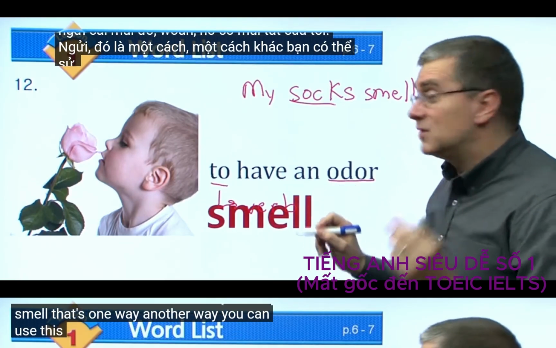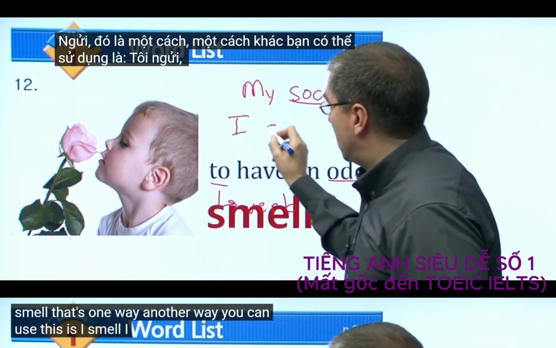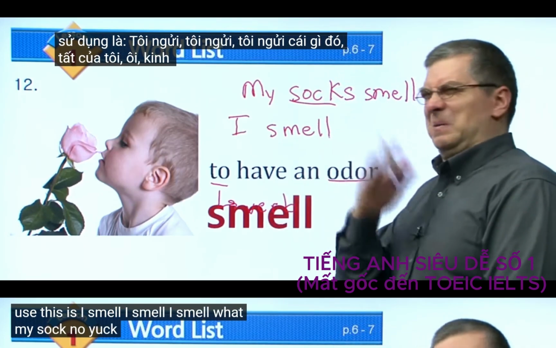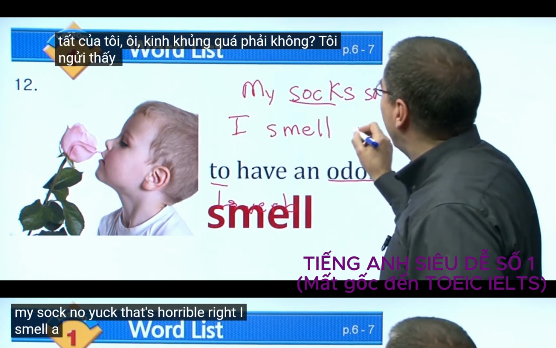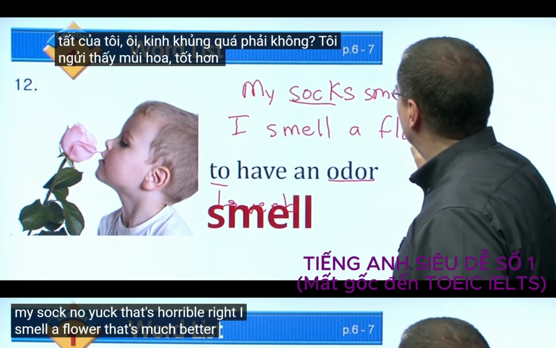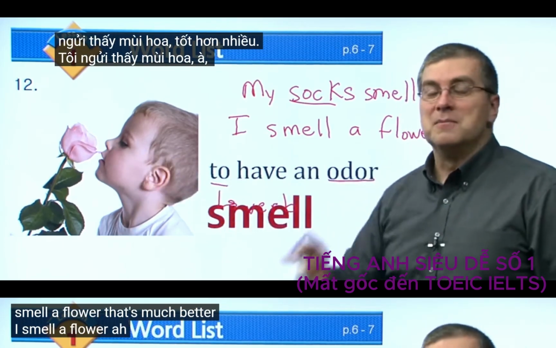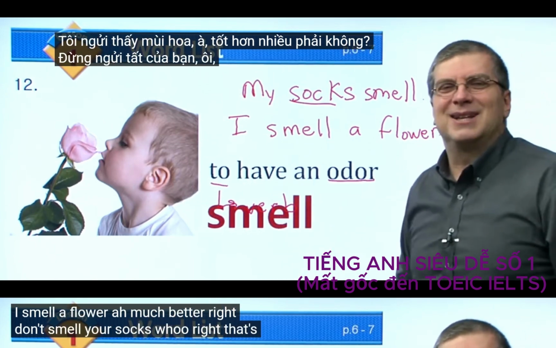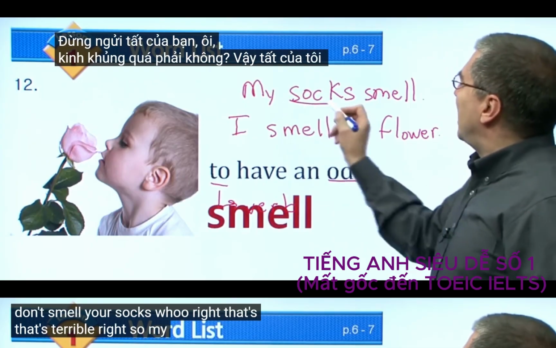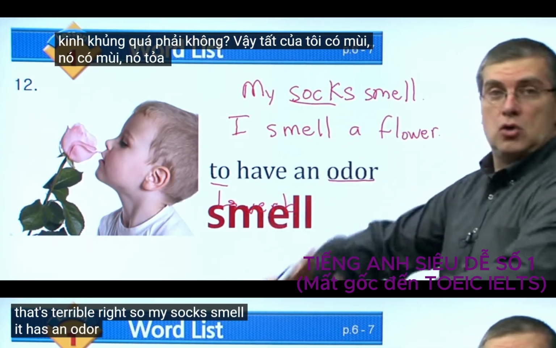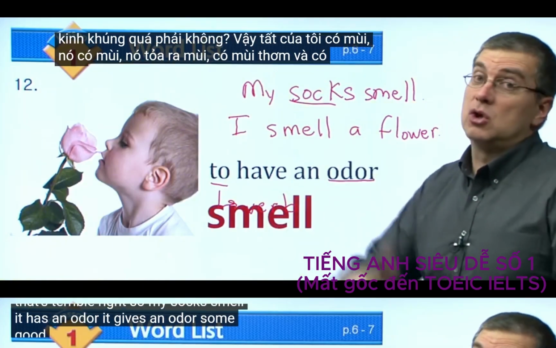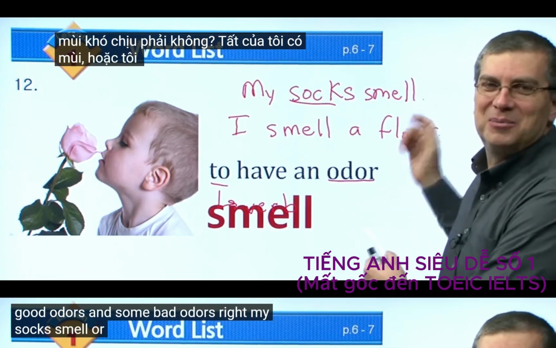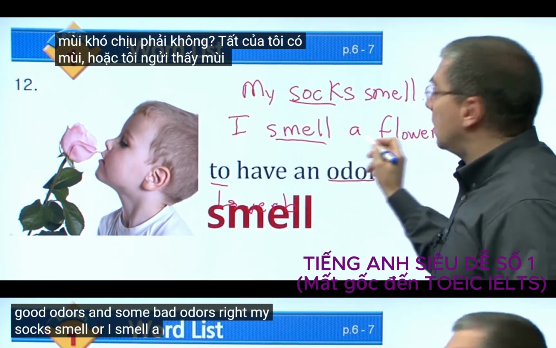Another way you can use this is I smell. I smell what? My sock? No! Yuck! That's horrible, right? I smell a flower. That's much better. I smell a flower. Much better, right? Don't smell your socks. That's terrible, right? So my socks smell. It has an odor. It gives an odor. Some good odors and some bad odors, right? My socks smell. Or I smell a flower.